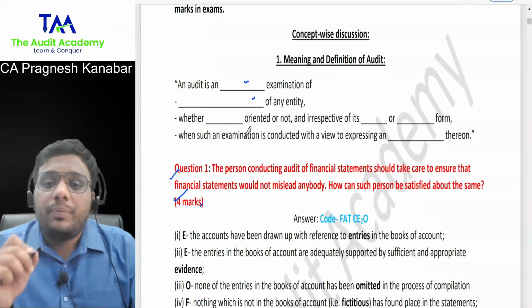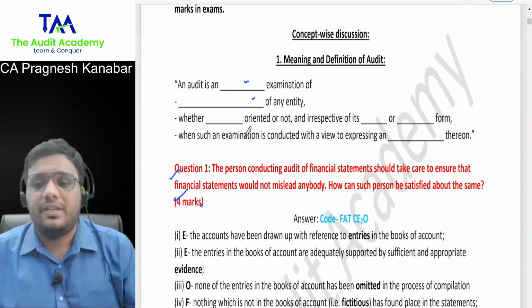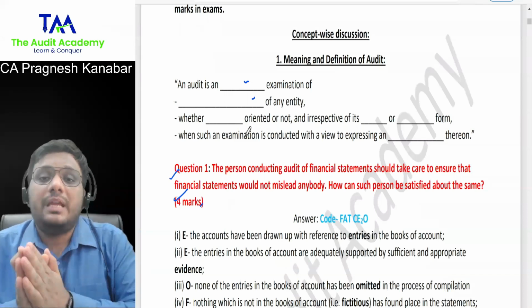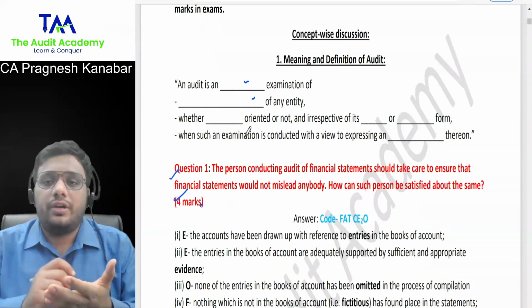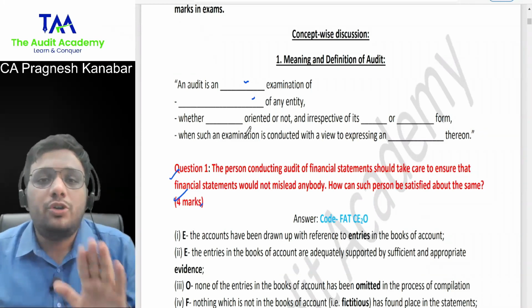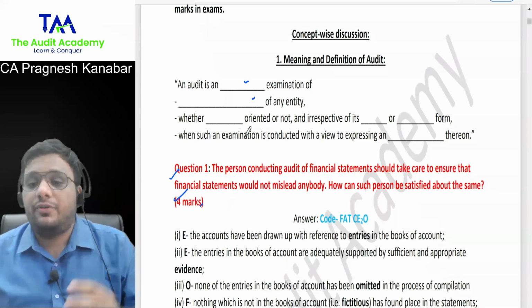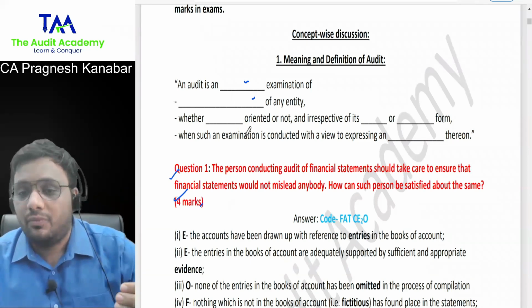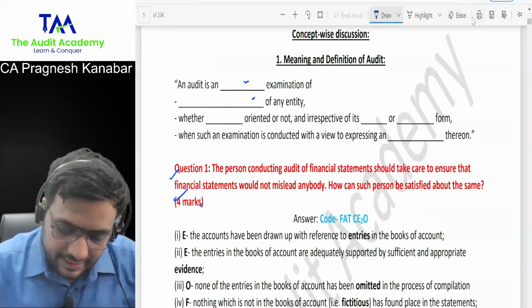So when a practicing CA has examined the financial statements, with his opinion, people will be able to trust. That is why our subject is auditing and assurance. You audit and you provide assurance, that is the trust. But you are not going to get marks for this language that I just used. You are going to get marks for presenting this in the ICAI version. So let us understand the definition of auditing as per the ICAI.